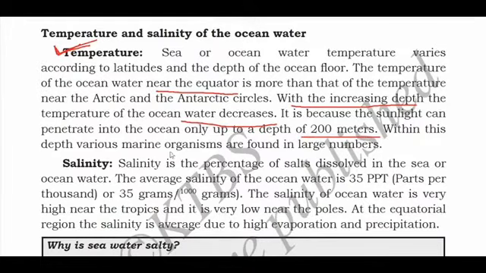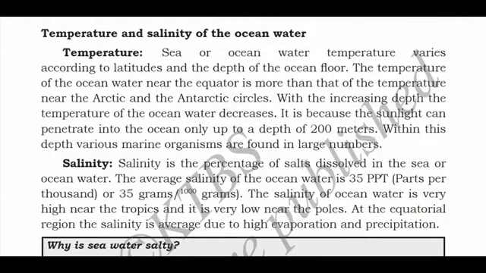Within this depth, various marine organisms are found in large numbers. All the marine organisms need sunlight, right? All the aquatic plants and animals need sunlight. So they will be present where the sunlight can reach. After that, we cannot find any marine organisms.